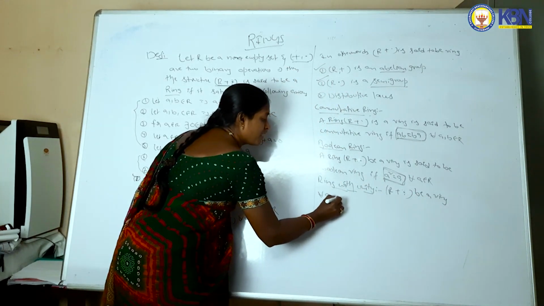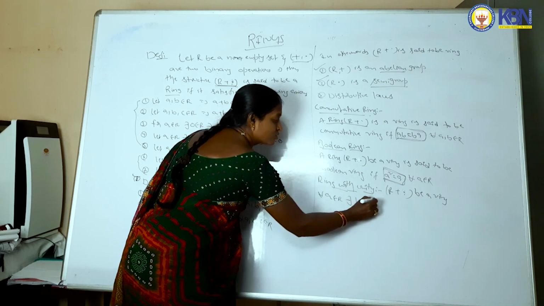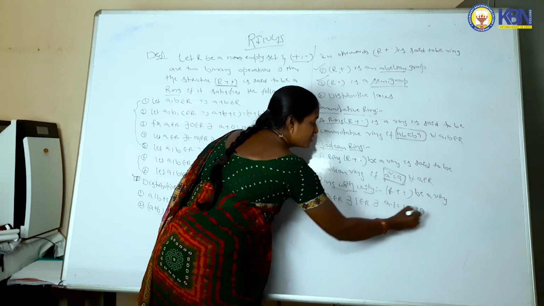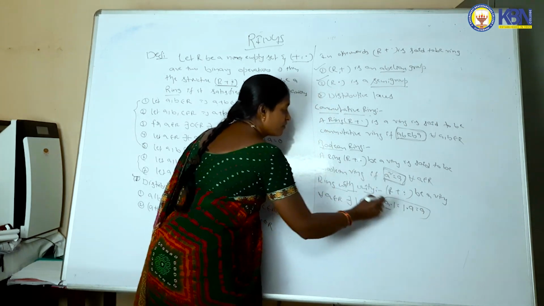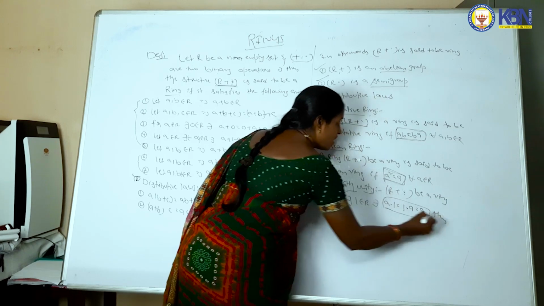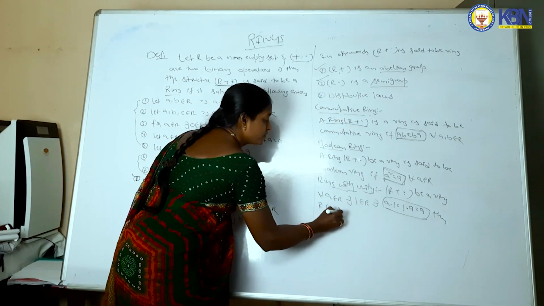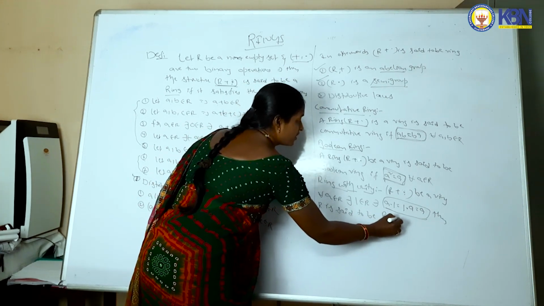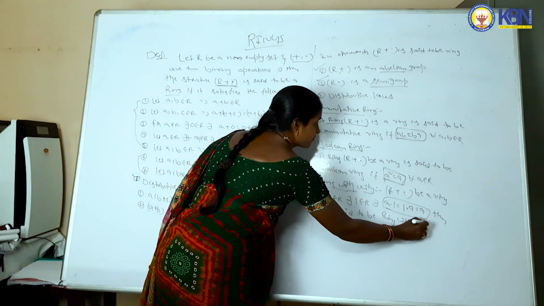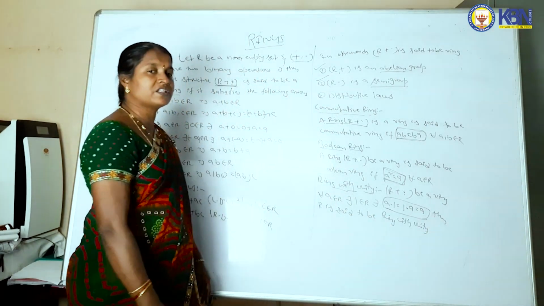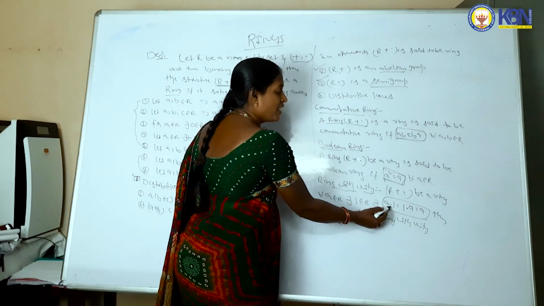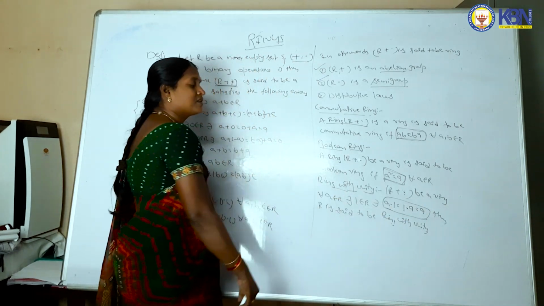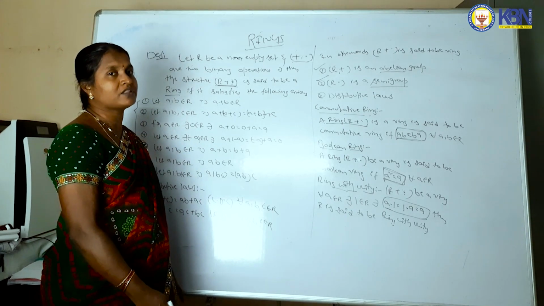For all A belongs to R, there exists 1 belongs to R such that A dot 1 is equal to 1 dot A is equal to A. Then R is said to be ring with unity. Ring with unity condition is A dot 1 is equal to 1 dot A is equal to A. If this axiom is satisfied, then you can say that R has unity or ring with unity.